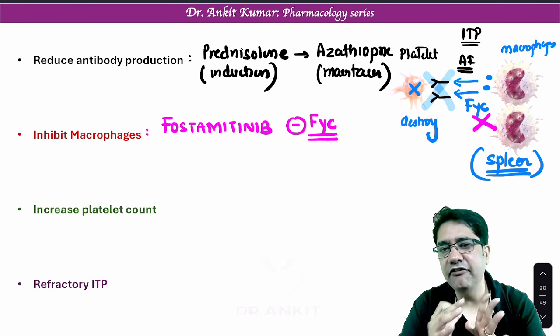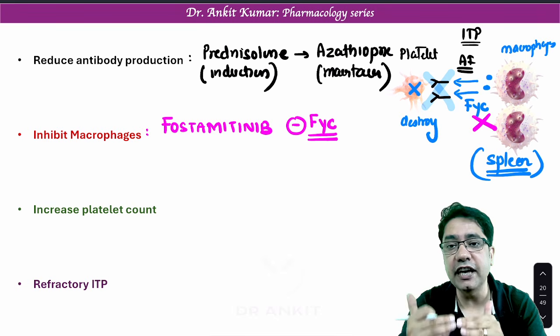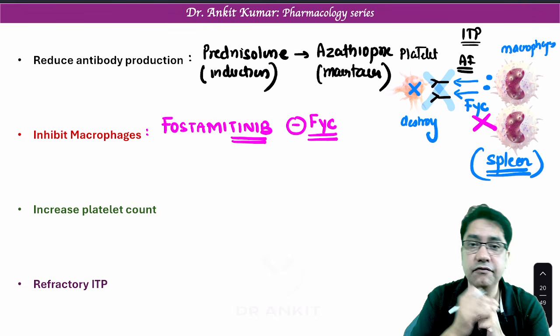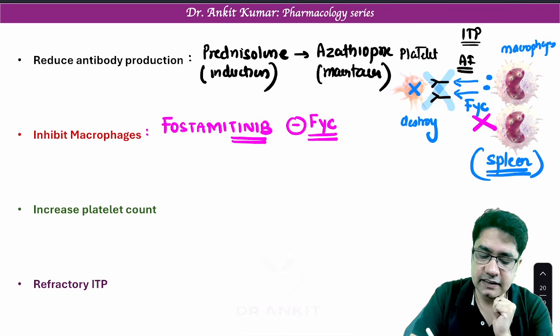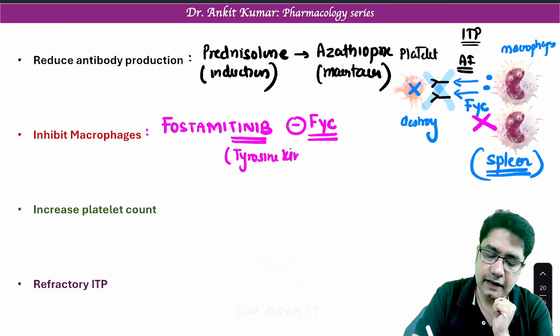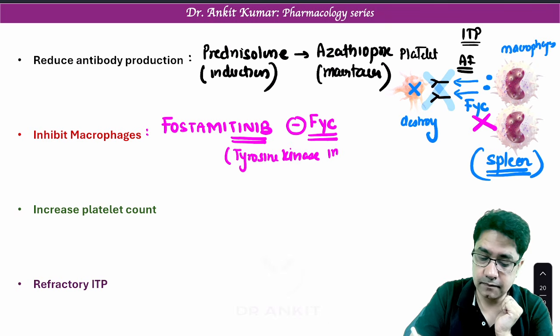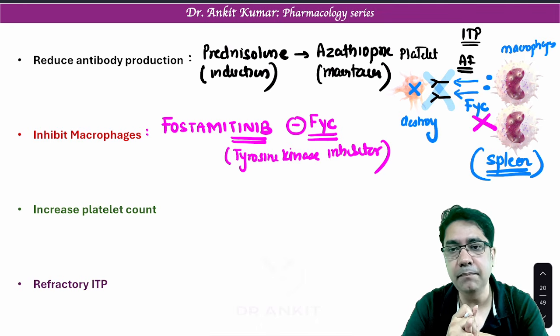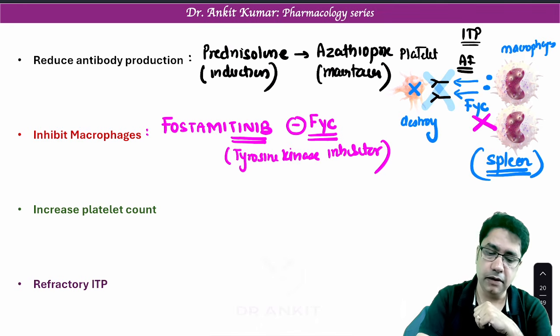And remember, this receptor is a type of tyrosine kinase receptor. I have told you any drug which ends with the word tinib is a tyrosine kinase inhibitor, like imatinib, erlotinib, fostamatinib. So it's a new drug approved for ITP, idiopathic thrombocytopenic purpura.